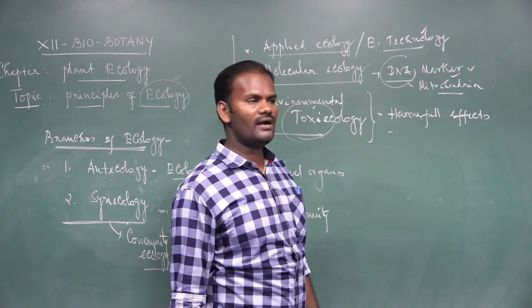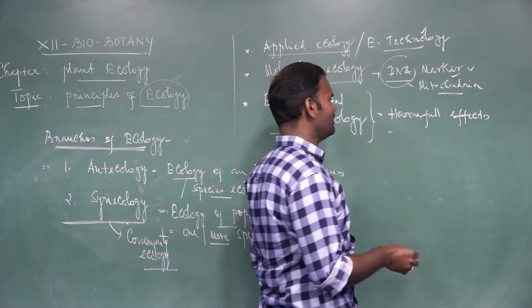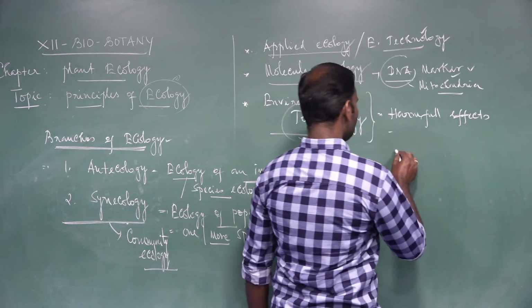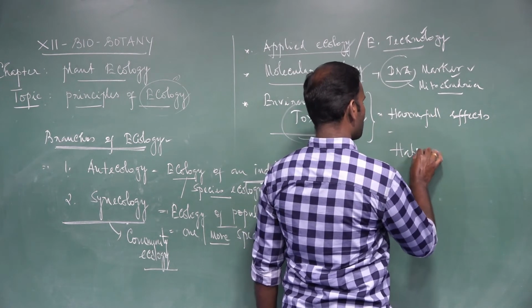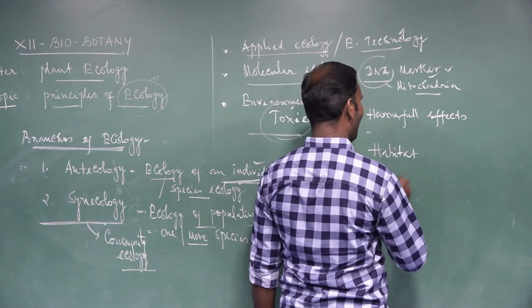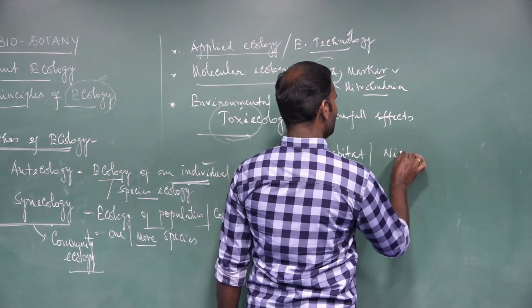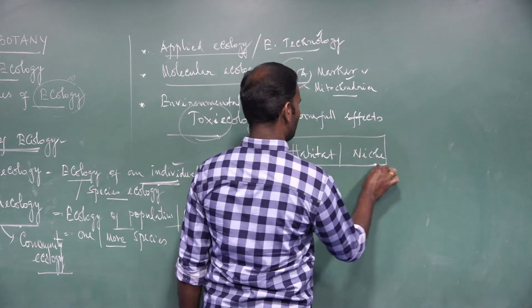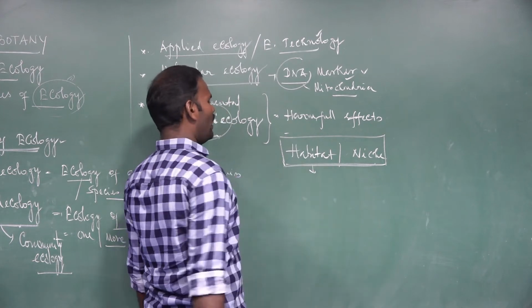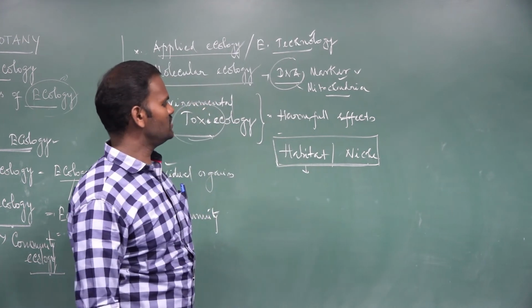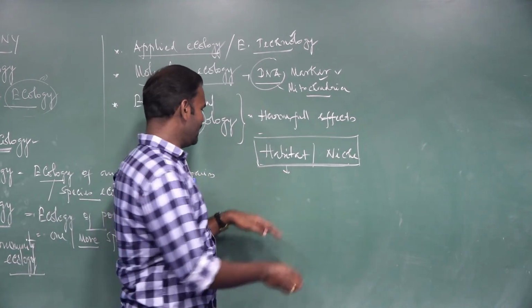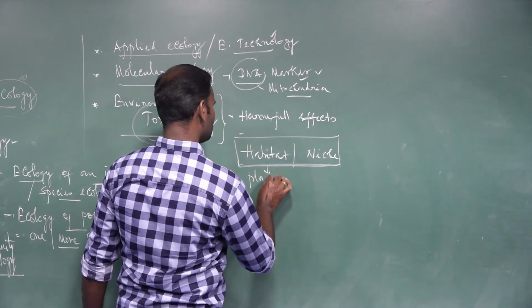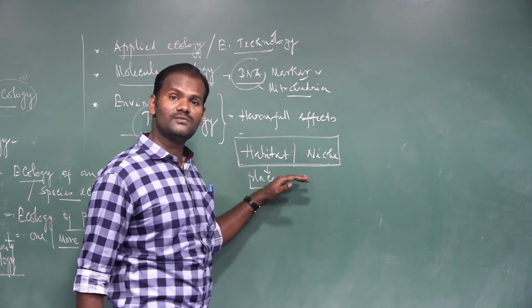Now the next topic, habitat and niche. Habitat, not habit, habitat and niche. These are terms. What do you mean by habitat? What is called niche? Habitat is a place where the organism can live.